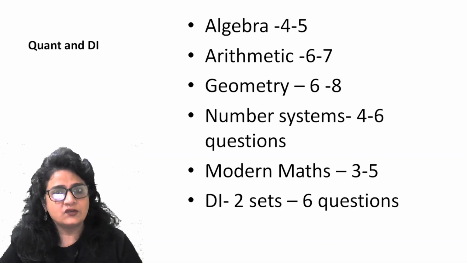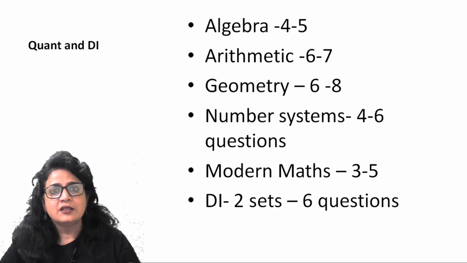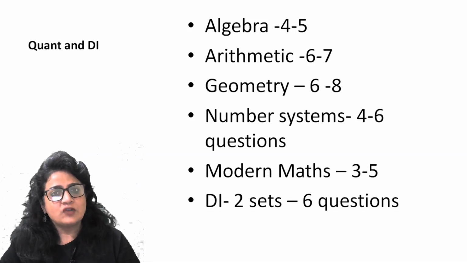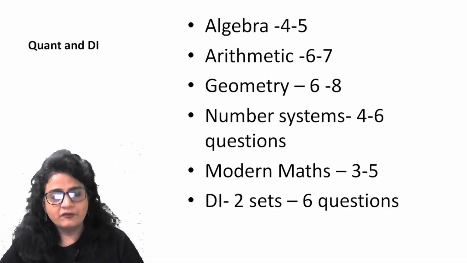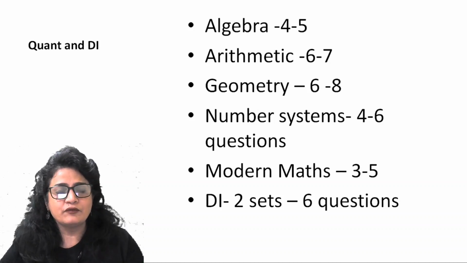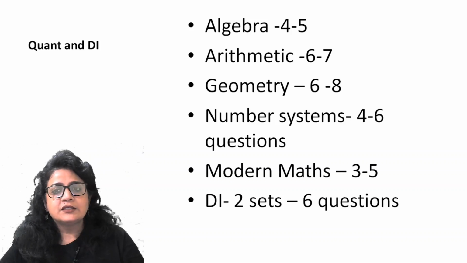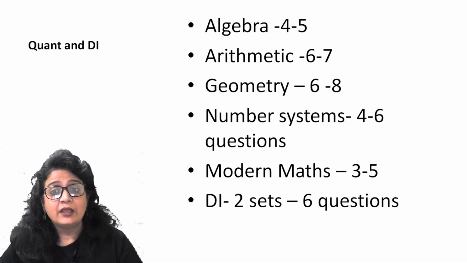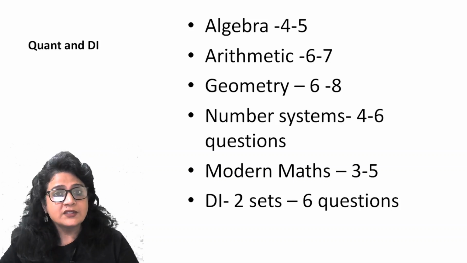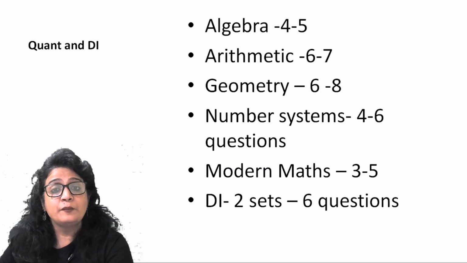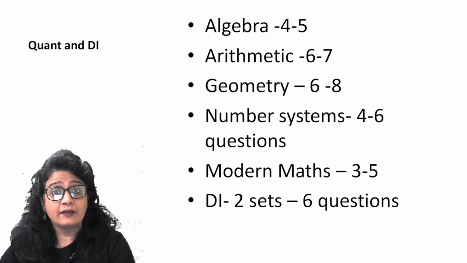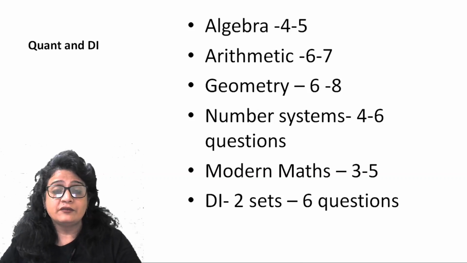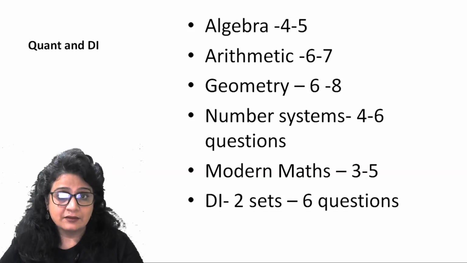If that is your strength, if that is your strong point, start with DI and try to do 2 sets correct, and then pick up 2 to 3 topics that you are sure about. With that, you can easily clear the section cutoff of quant and DI. Alright? If quant is not your strength, not your forte, then you can spend around 60 minutes on quant. Because for the BM program of XLRI, a higher quantitative section cutoff will be considered.